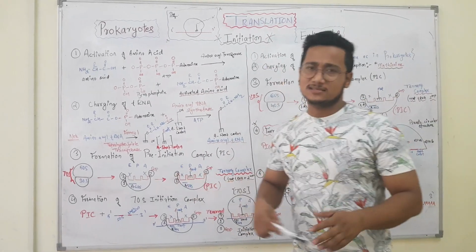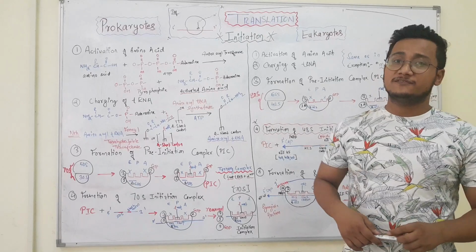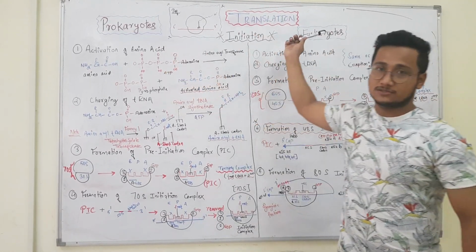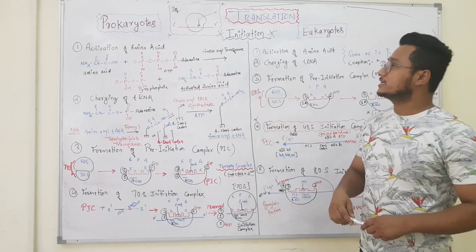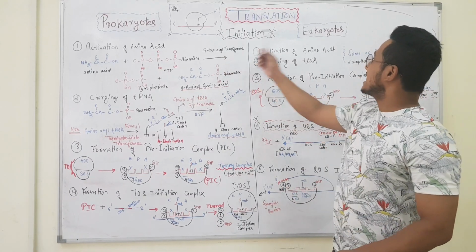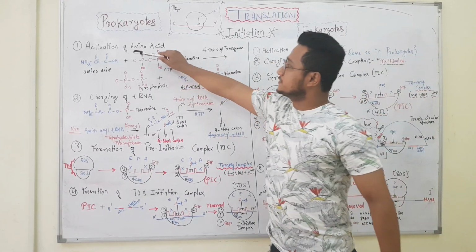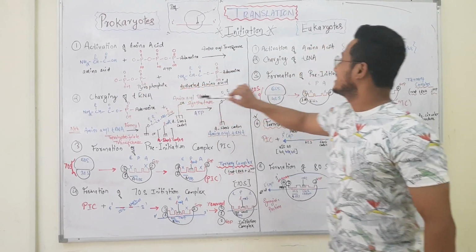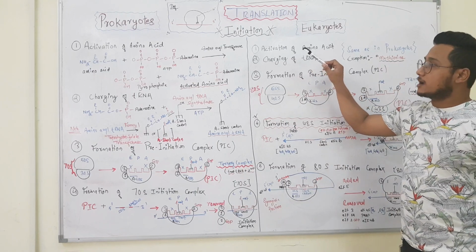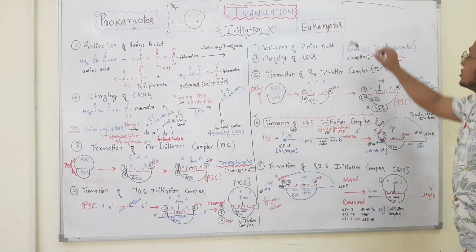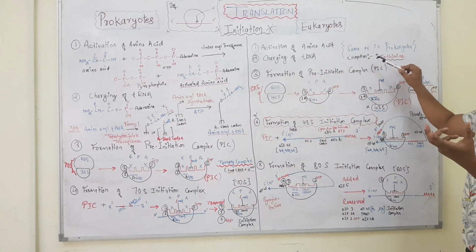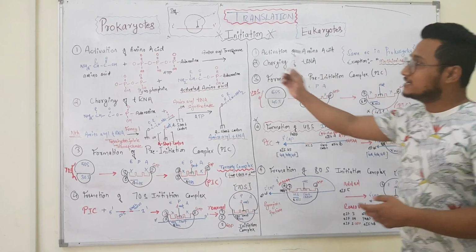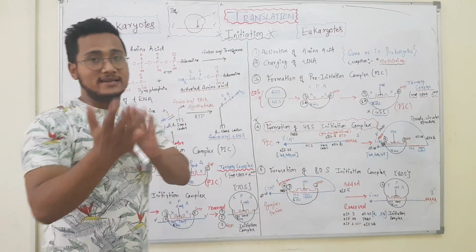Okay, so again, this is a comparative study of initiation of translation between prokaryotes and eukaryotes. One thing I would like to tell is that in prokaryotes as well as in eukaryotes, the first step of activation of amino acid as well as charging of tRNA is the same. The only difference is that in eukaryotes the first amino acid carried by the first tRNA is methionine, while in prokaryotes it is formylated methionine.